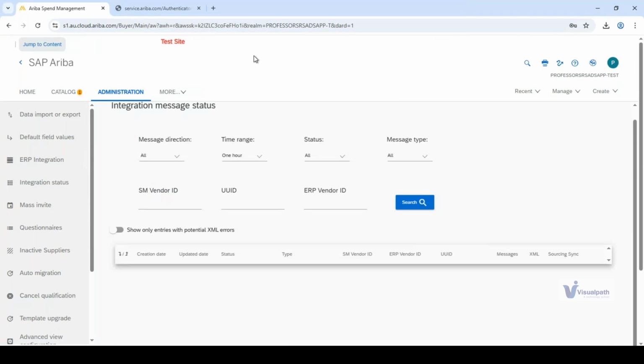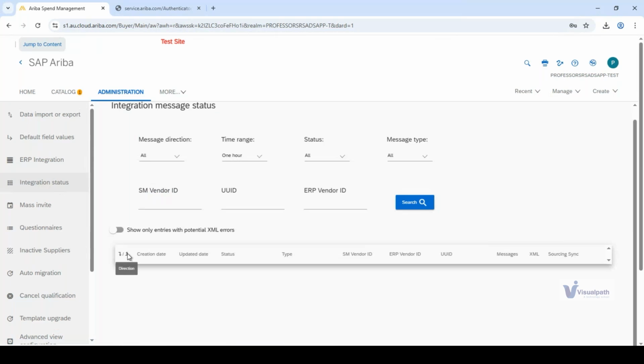If the background job does not run between the front and back end, in that case, we check in SAP for scheduling the job. Now here, in this option, if there is any supplier coming in or going out, all that can be tracked through this integration status. If the supplier movement is happening from SAP S/4HANA to Ariba, or from Ariba to SAP S/4HANA, the integration status will tell you.